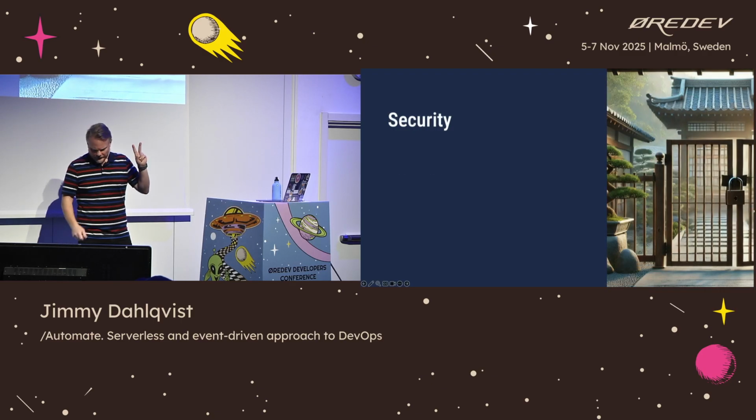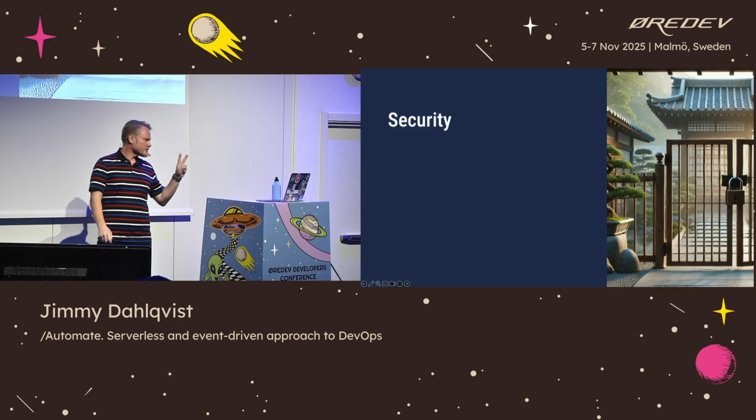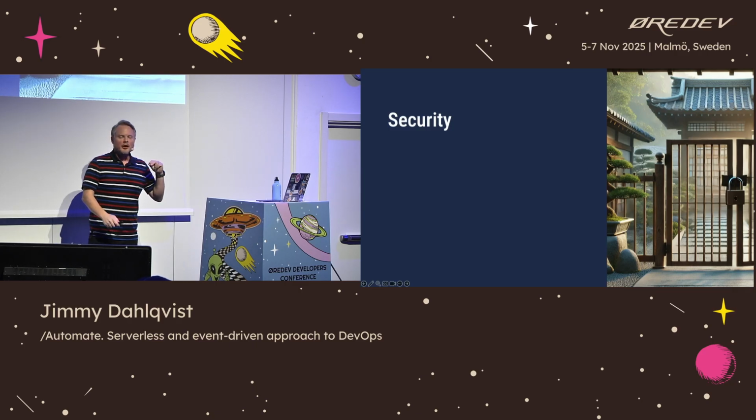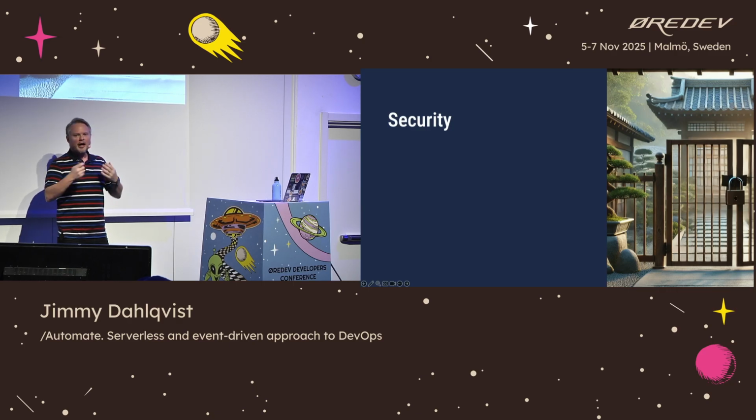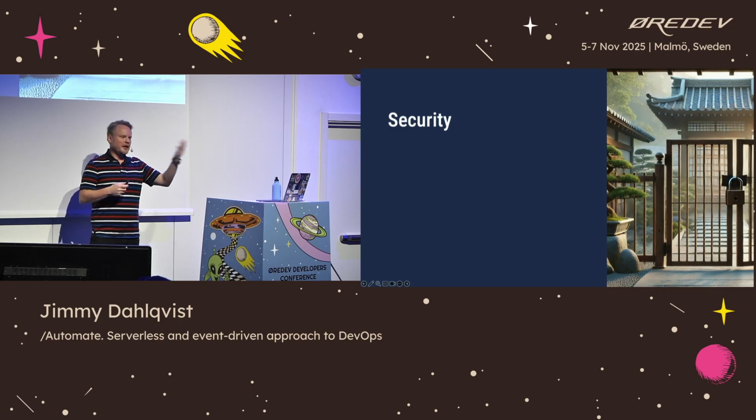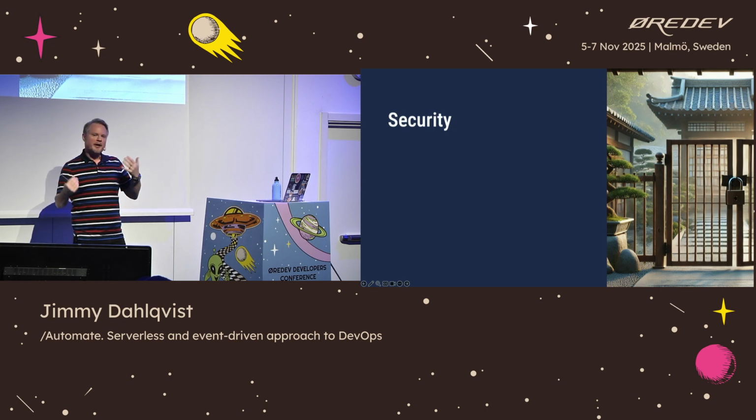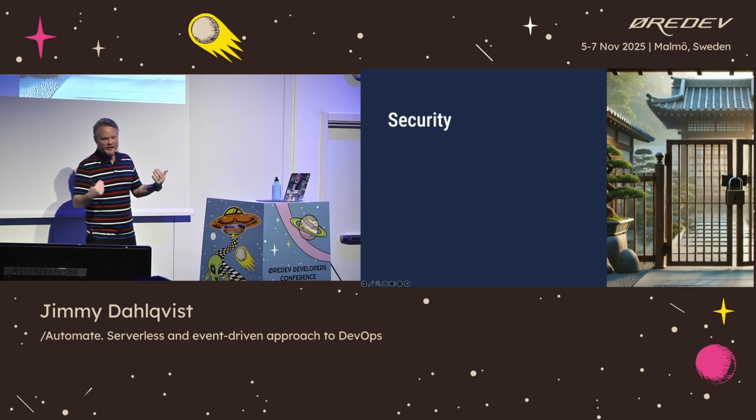The second thing we had was around security. When you work in the fintech industry, IP allow listing is still a big thing. So we have allow listed our IP addresses with our partners, and they allow list their IP addresses with us. And we have also placed our development and test environments behind IP allow listing, so those environments are not reachable outside of the office. We're blocking everything that's not coming from the office IP.